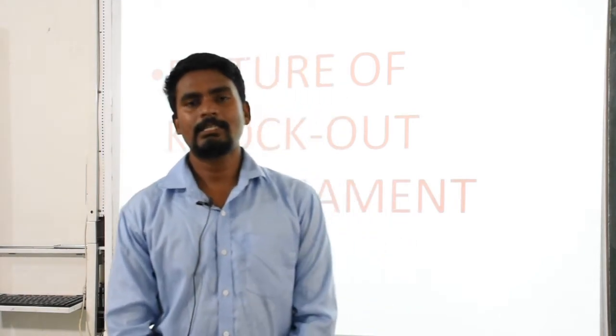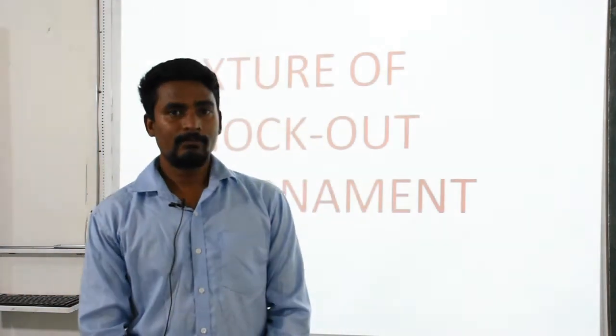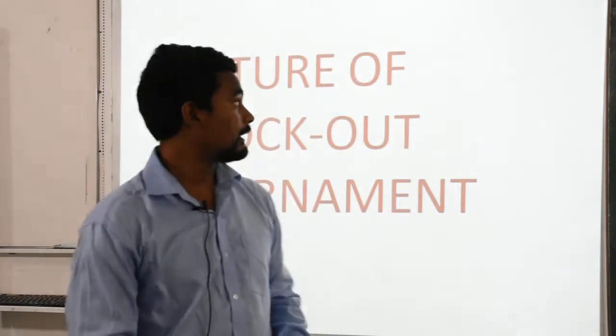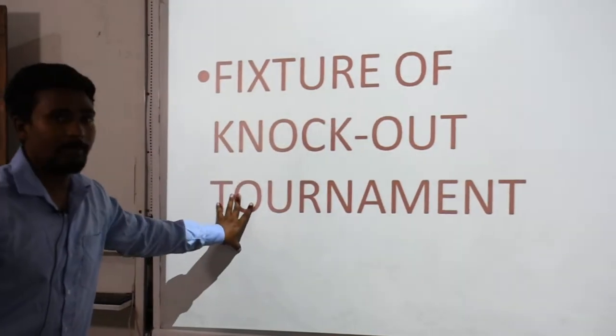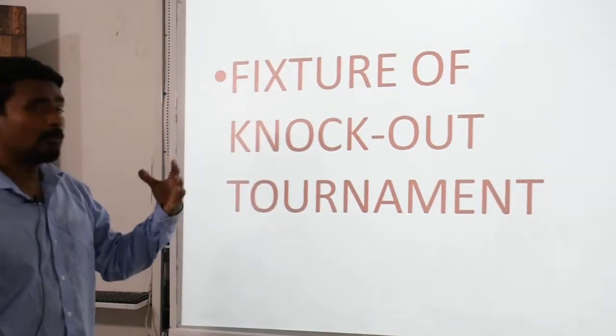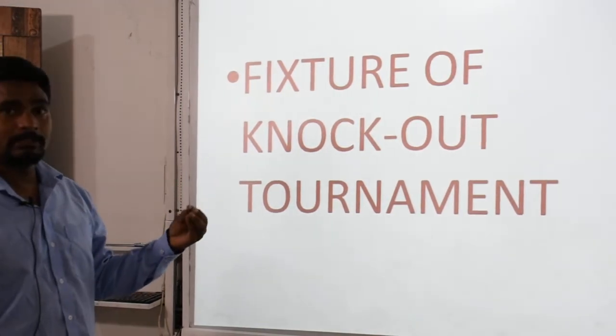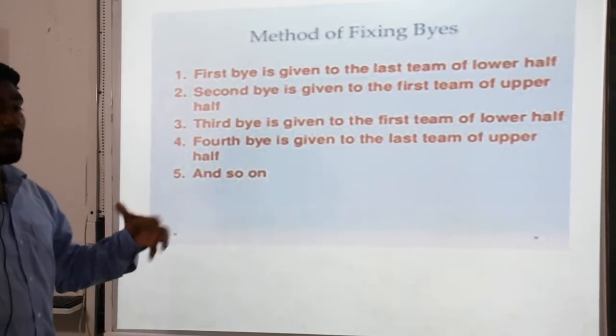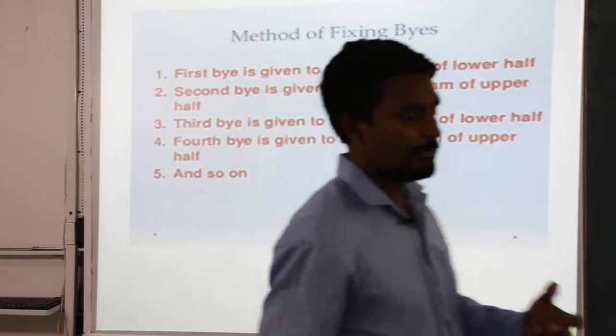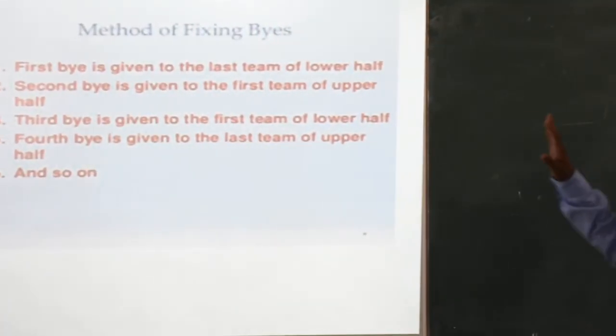In my first class, I took Unit 1, that is Planning in Sports. Again, I am repeating the topic from the first unit, Fixtures of Knockout Tournaments. So, how will we put the fixtures in knockout tournaments? Here is one condition. Whenever we make fixtures, we put the teams in two halves, upper half and lower half.